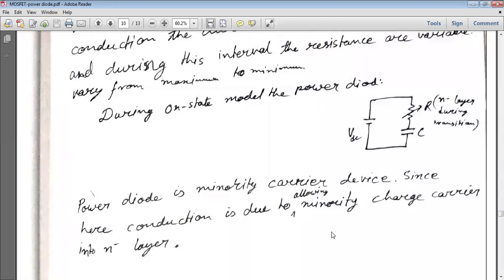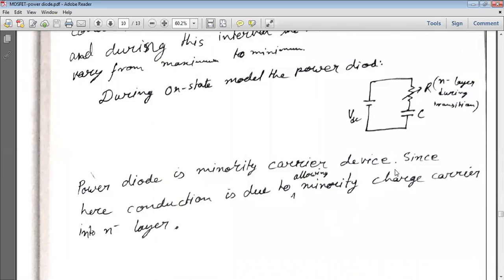Okay, so the power diode is a minority carrier device, since here conduction is due to allowing minority charge carriers into the N minus layer. This is the reason why the power diode is a minority carrier device. Because the allowed minority carriers will create the current conduction.